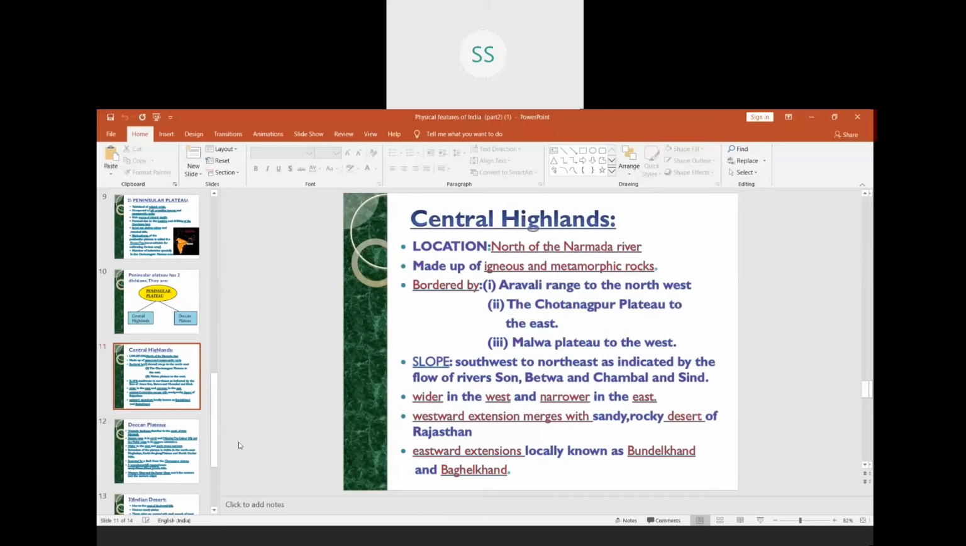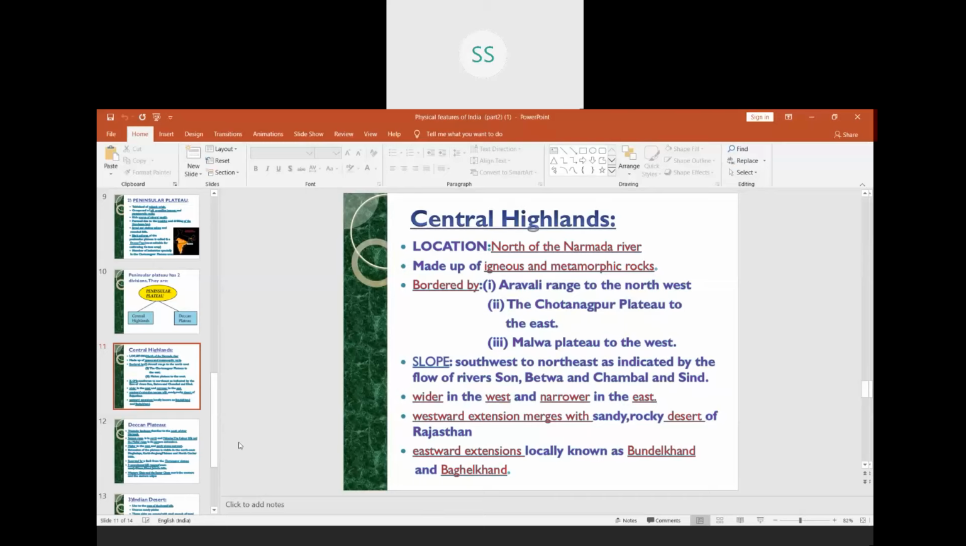Towards the extreme east of the central highlands, that is towards West Bengal, we see that these eastern extensions are called Bundelkhand and Baghelkhand also. They are known by different local names, children. The eastern extension of the central highland is called Bundelkhand and Baghelkhand.